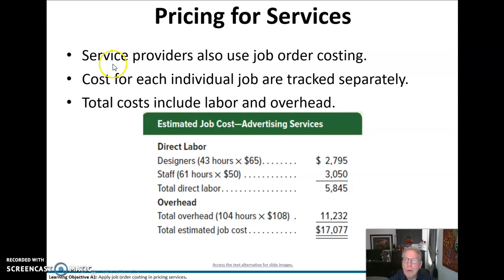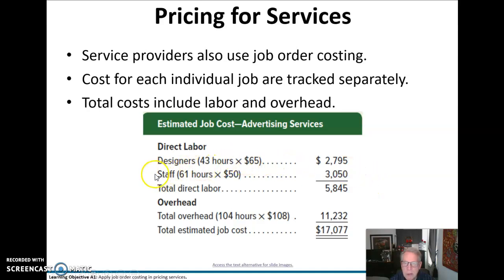So here our service providers also use job order costing for this effort. The cost for each individual job is tracked separately. These total costs include labor and overhead, no inventory, of course.